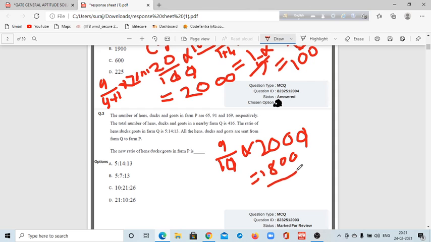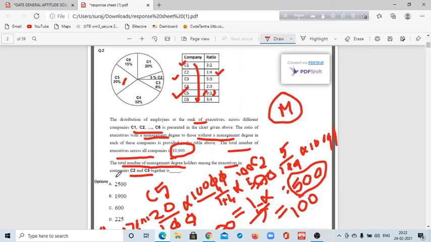Okay, so the management degree holder executives in C5 company, actually they have 1800 management degree holder executives. So the total number of degree holder executives is 1800 plus 100, 1800 plus 100. Okay, look, what was the question? Total number of executives of management degree holders. You can read it very easily.